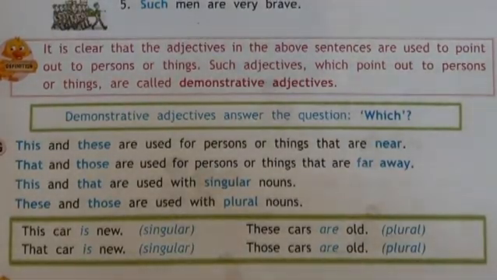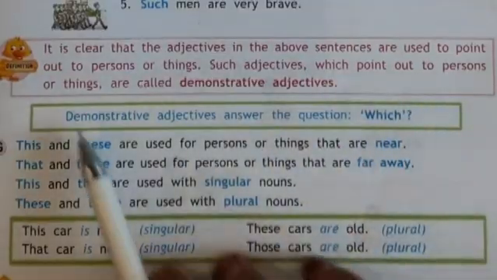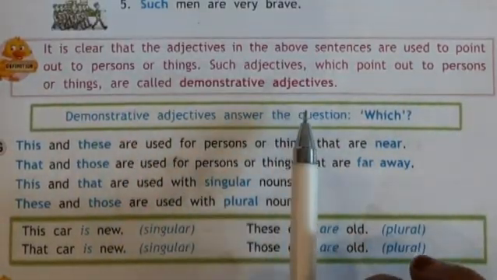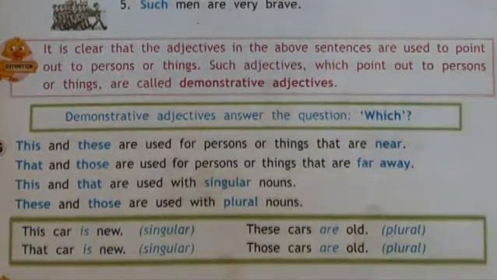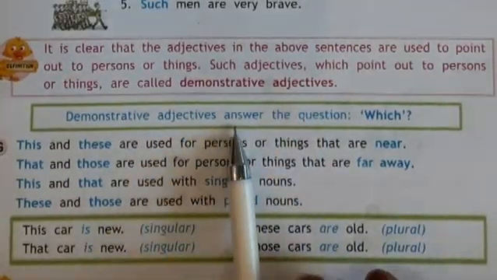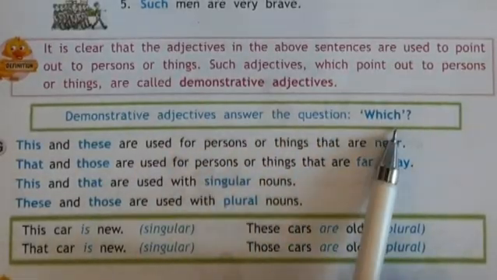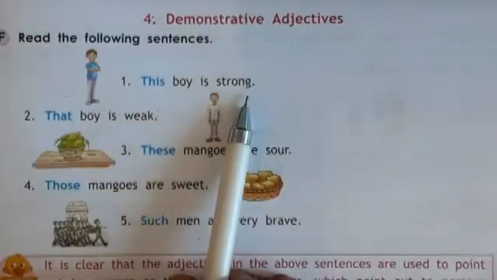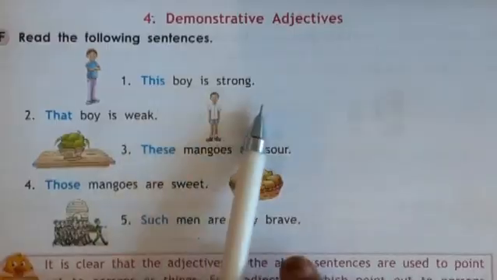Demonstrative adjectives point out persons or things. Such adjectives which point out persons or things are called demonstrative adjectives. Demonstrative adjectives answer the question which. Here we can see, this boy is strong. So we can ask which boy is strong.